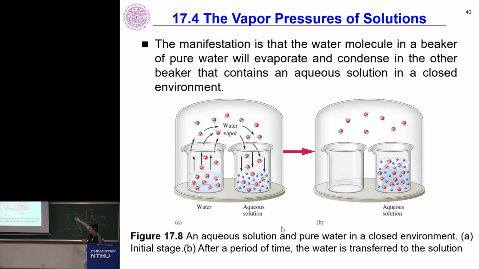Let me repeat it in English real quick. You can imagine you can have a pure water and you can have a solution, say table salt dissolved in water. Of course, table salt is not volatile, it's solid. So you can imagine that the vapor pressure of the salt water is going to be lower than the vapor pressure of water. And of course, vapor goes from high pressure to low pressure. So you can imagine that water will just move from one beaker to the other beaker. Until what? Until one of the beakers gets empty, the pure water, and the other one gets saturated.